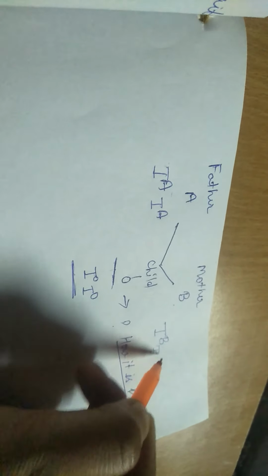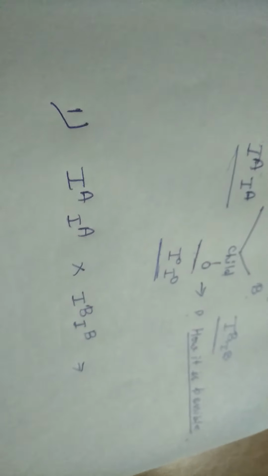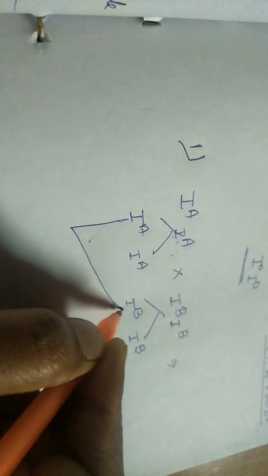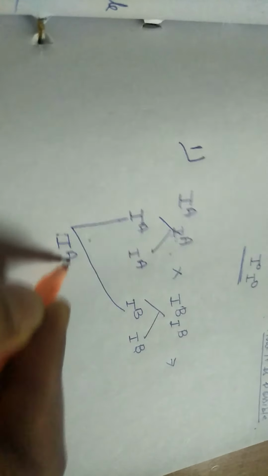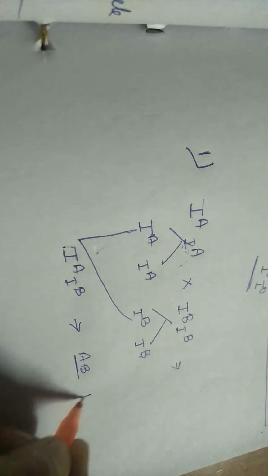Clear? अगर हम यहाँ पे सेकेंड एलील IA कर दें, and here IB, तो एक पॉसिबिलिटी तो ये है कि हम IA IA और IB IB लेके चलें. In this manner when we cross, the gametes formed are IA and IB, and when the gametes combine every time the blood group will be AB, means 100%.